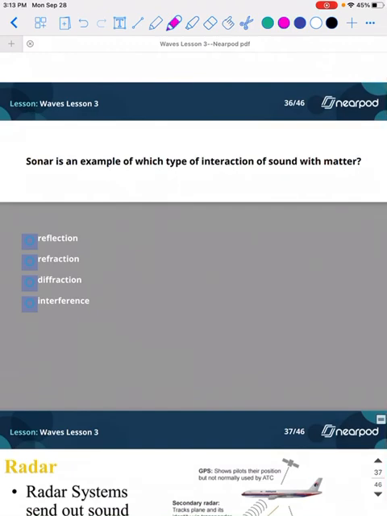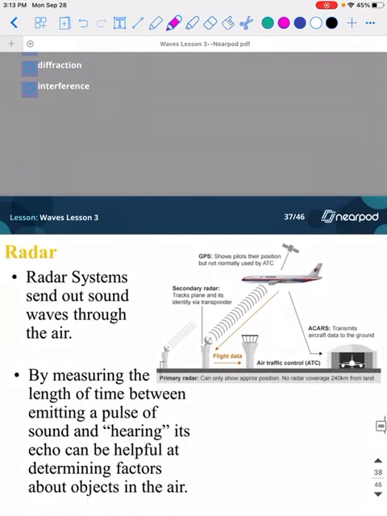So sonar would be an example of which type of interaction? That would be reflection, because remember, it's echoing. It's going down one direction, and then it's bouncing right back up the opposite direction. So that's going to be reflecting off of one surface.